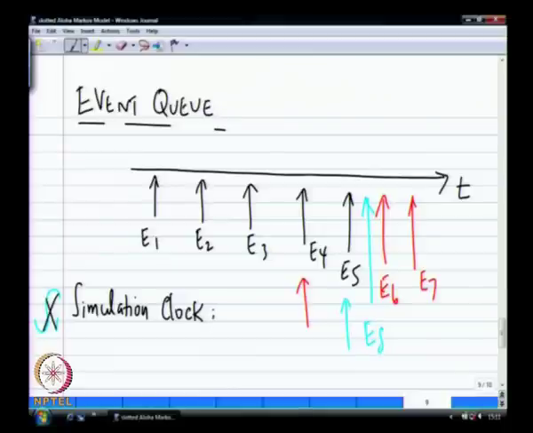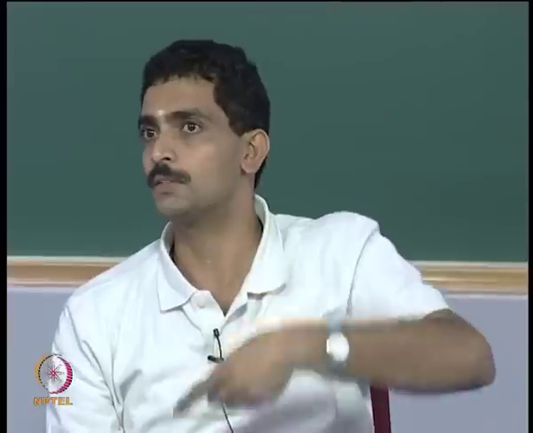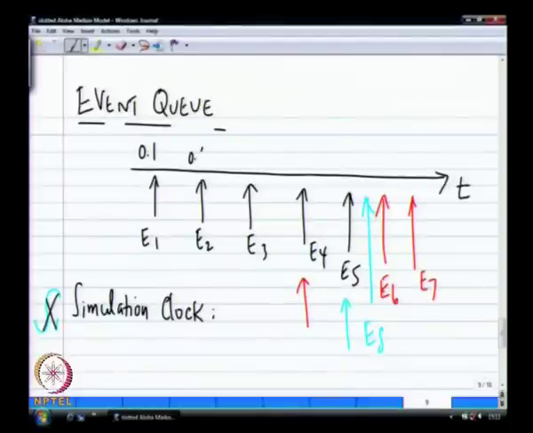It is not like a regular clock where you go from 0 to 0.1 or 0.01 and so on. For example, if this was at 0.1, this is 0.4, etc.